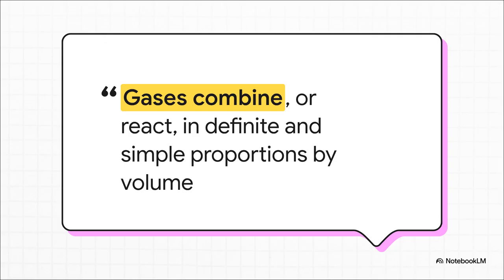This profound realization from our source material means that when you're looking at a balanced chemical equation, like, say, 1 volume of nitrogen reacting with 3 volumes of hydrogen to make 2 volumes of ammonia, the ratios of the reacting gas volumes perfectly match their coefficients. You don't even have to weigh the gases. You can literally just measure their volumes to seamlessly track the stoichiometry of the reaction.